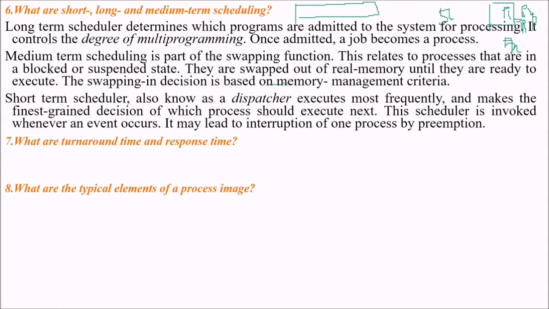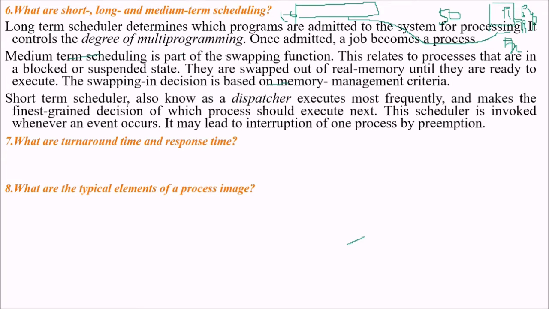Say you have 50 processes and you choose 10 to be executed. So the long-term scheduler determines which programs are admitted to the system for processing. It controls the degree of multiprogramming, and since it operates over a long horizon, it is called the long-term scheduler. Once admitted, these are jobs right now, but when they are taken by the long-term scheduler, they are known as processes.